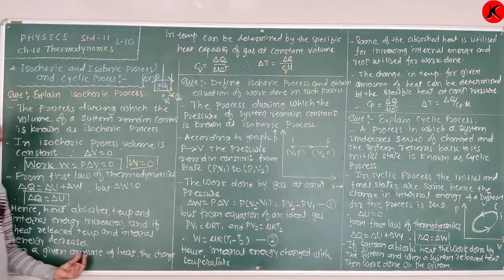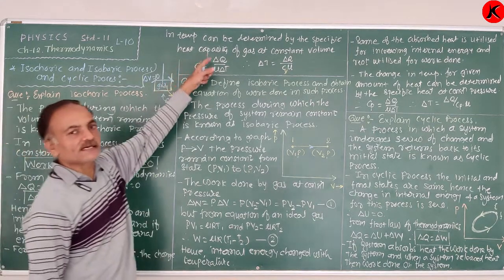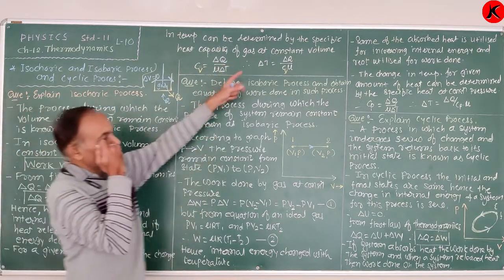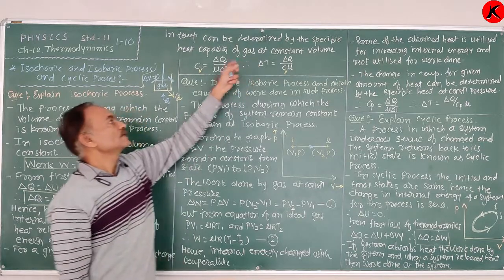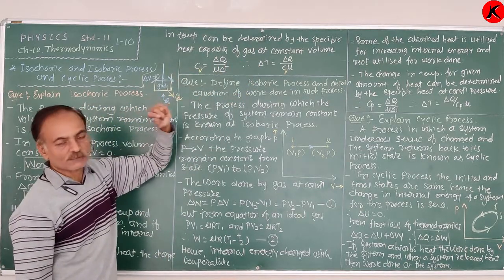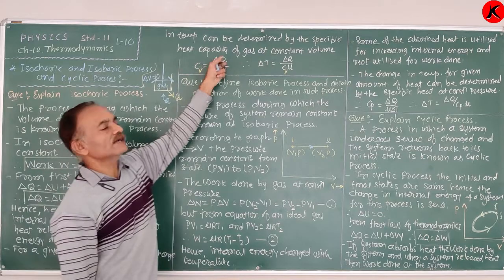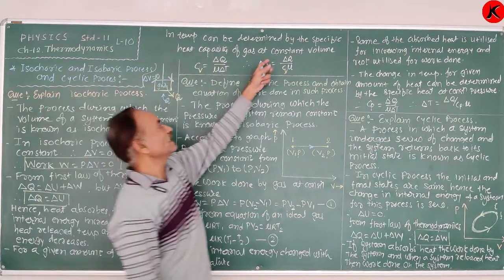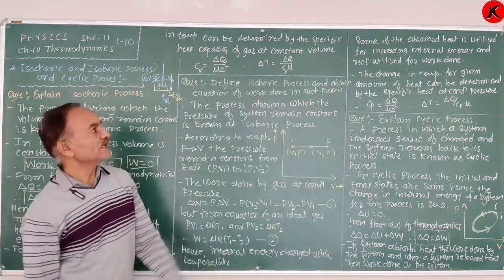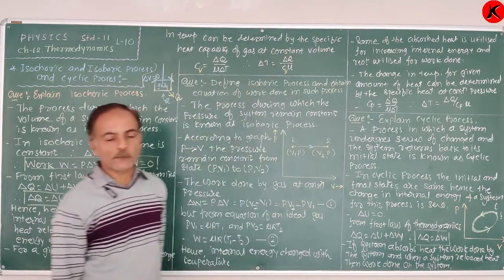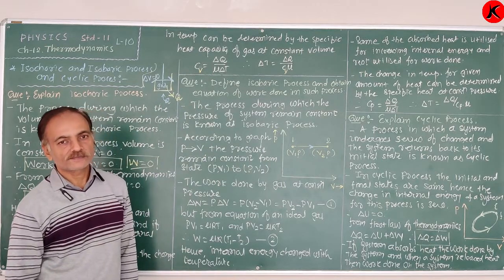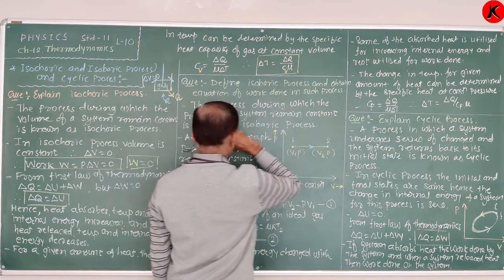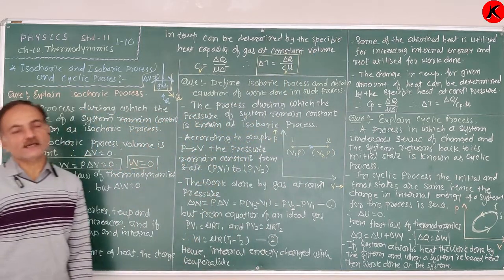Thus, for a given amount of heat, the change in temperature can be determined by the specific heat of a gas at constant volume. Therefore, the definition of specific heat at constant volume is Cv equal to delta Q upon mu delta T. Therefore, the change in temperature delta T is equal to delta Q upon Cv into mu. So, from this equation we can find out the change in temperature of a system at constant volume.